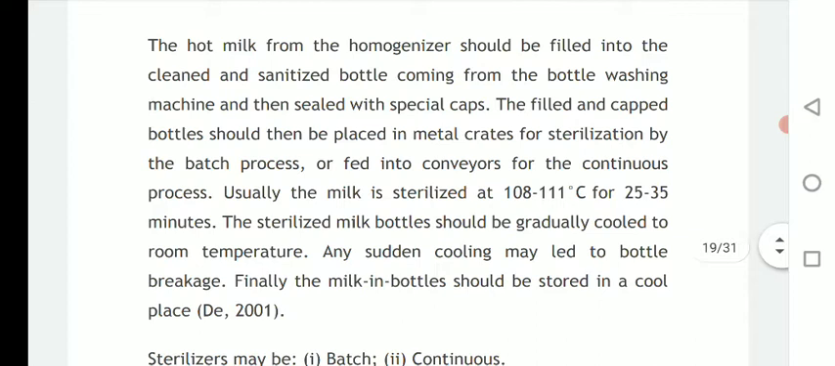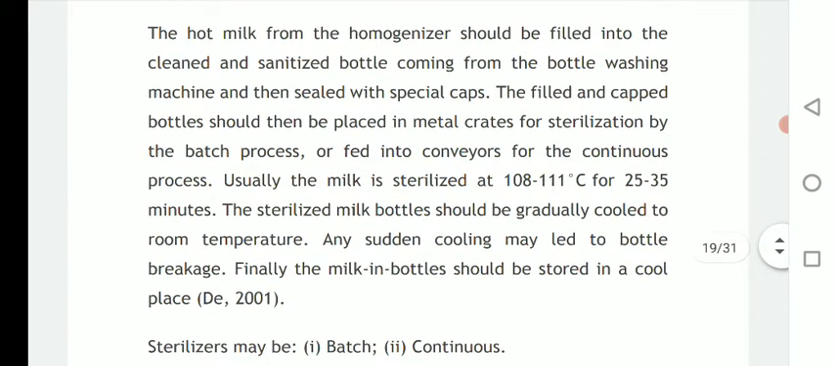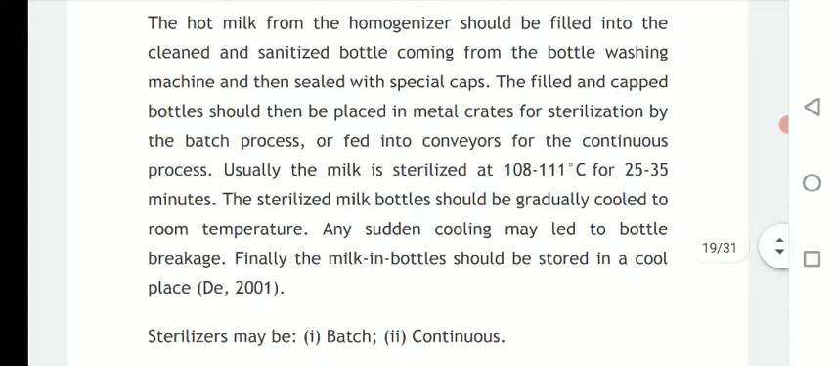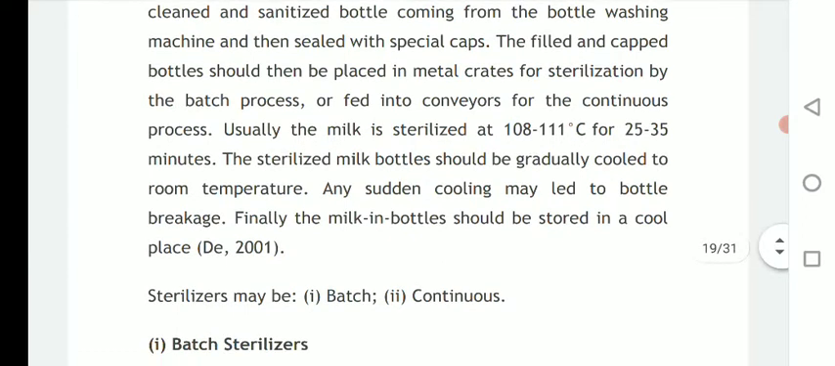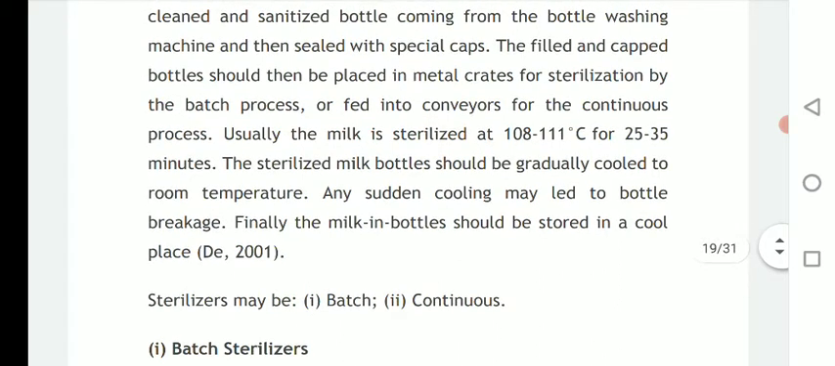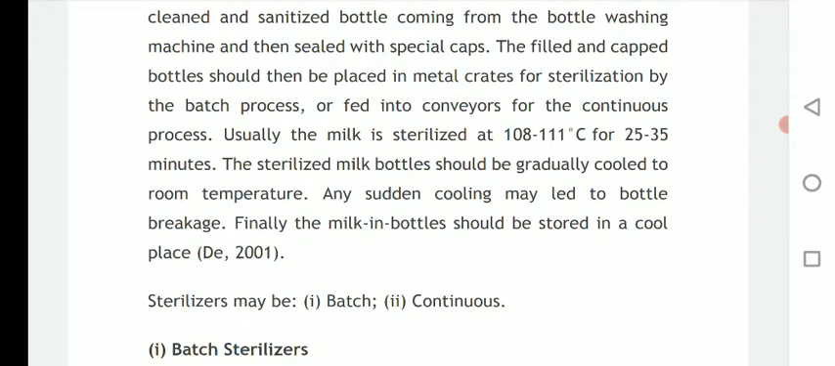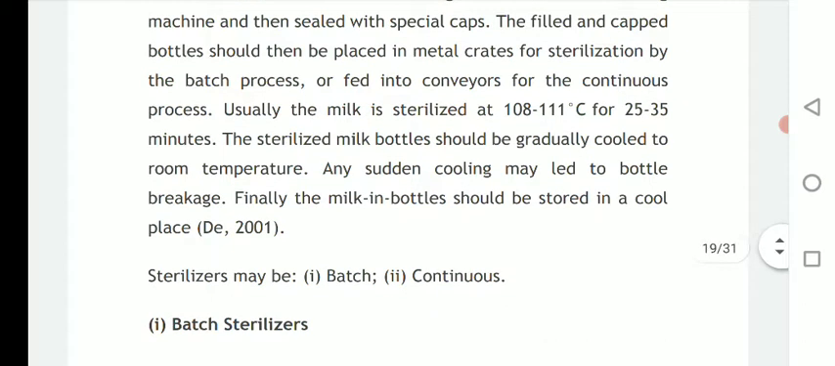The filled and capped bottles should then be placed in metal crates for sterilization by batch process and fed into conveyors for continuous process until the milk is sterilized at 108 to 101 degrees Celsius for 25 to 35 minutes. Then sterilized milk in bottles should be gradually cooled at room temperature, as sudden cooling may lead to bottle breakage. So finally the milk in bottles should be stored in a cool place.